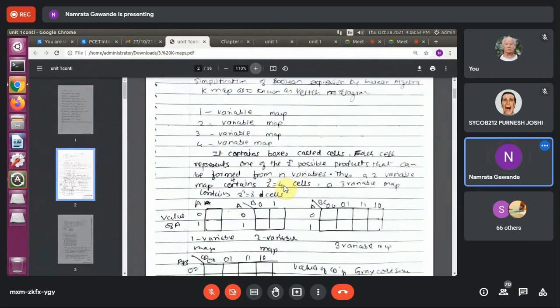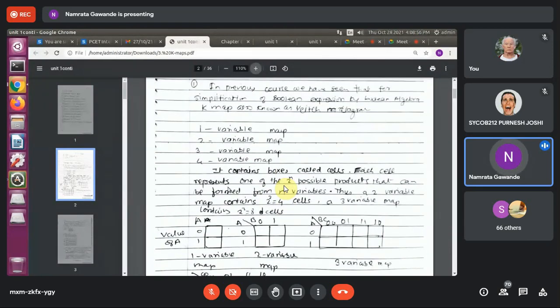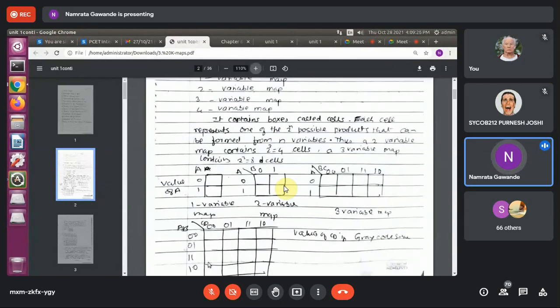One variable means only two values can be present, either 0 or 1, meaning A and A bar. That is the one variable map. Two variable map means the combinations 2 raised to power 2, which produces 4: 0 0, 0 1, 1 0 and 1 1. So that is the two variable map. The three variable map and the four variable map are represented like this.